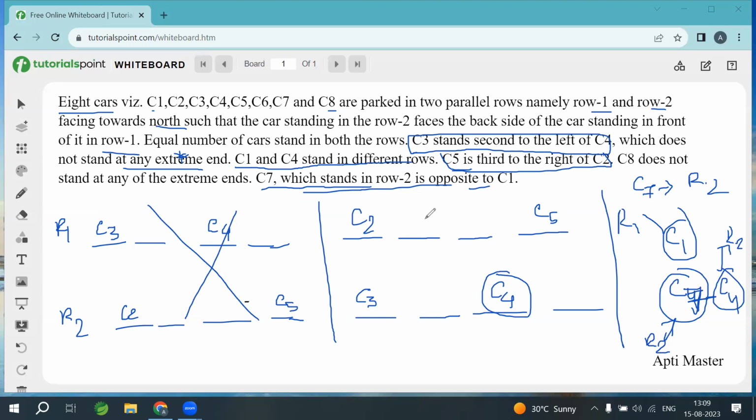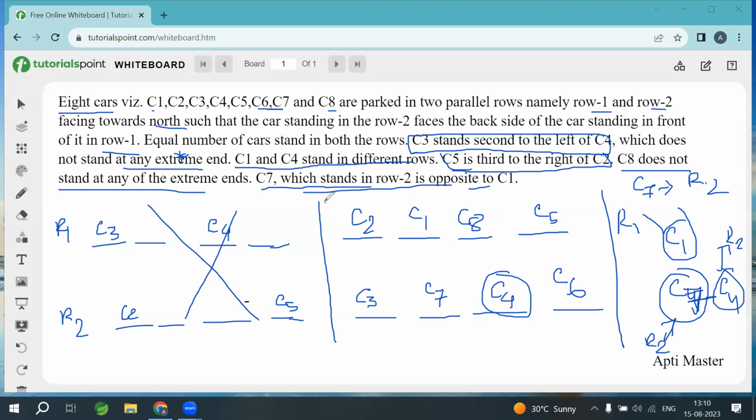So now C1 and C4 stand in different rows. I can put C1 here, but it is also mentioned that C7 is opposite to C1. So one position is there for C1 only, and here it is C7, right? Now it is mentioned that C8 does not stand at any of the extreme points. Extreme points are only available in row 2, so C8 should not be in row 2. C8 should be in row 1. Another car is there, which is C6, so C6 will be here in row 2. Okay, so these are the cases.